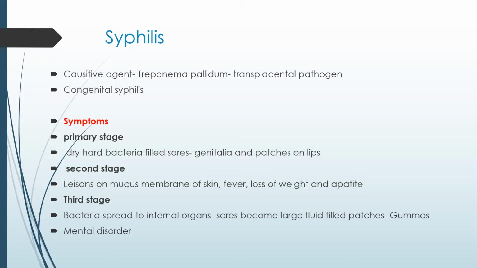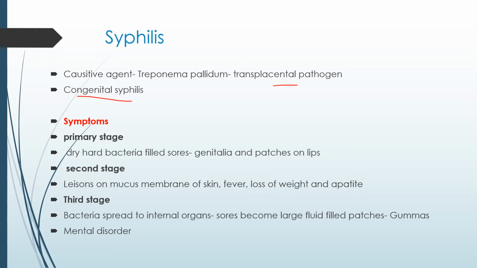This syphilis is caused by Trichomonas pallidum, and this is a transplacental pathogen. Transplacental pathogen means it passes through the placenta so that it can affect the fetus also. Hence it is called congenital syphilis.